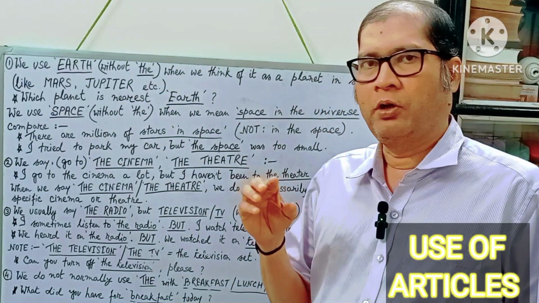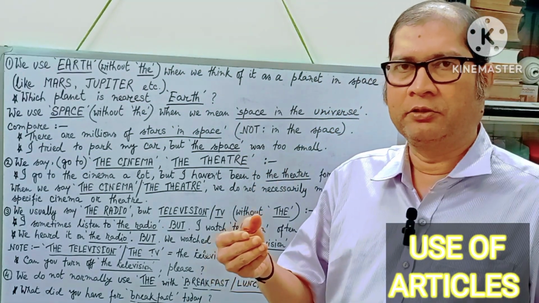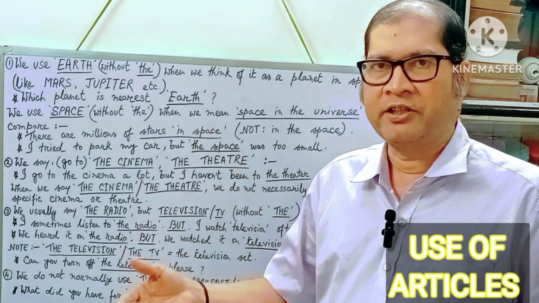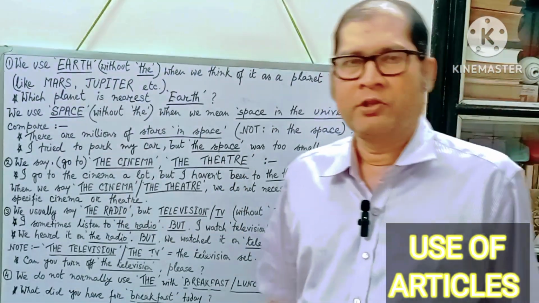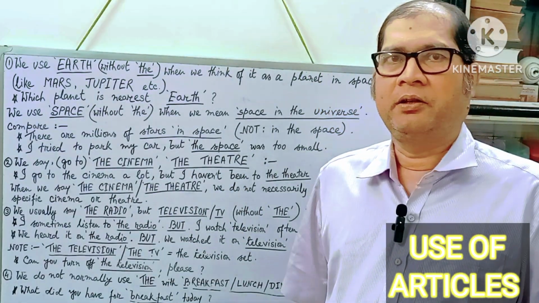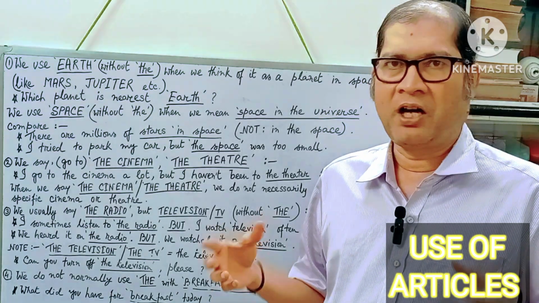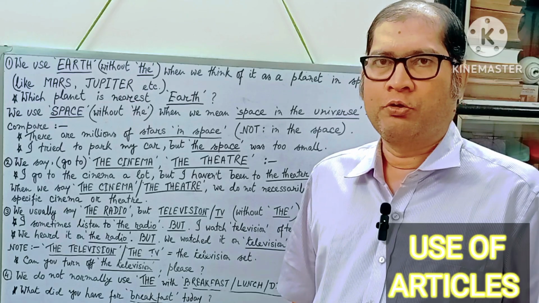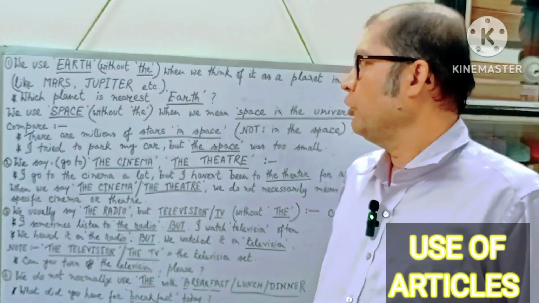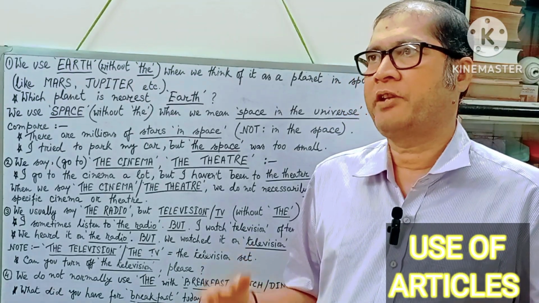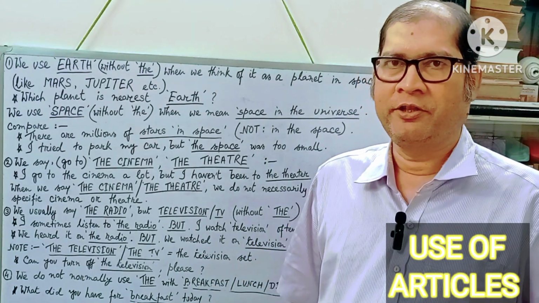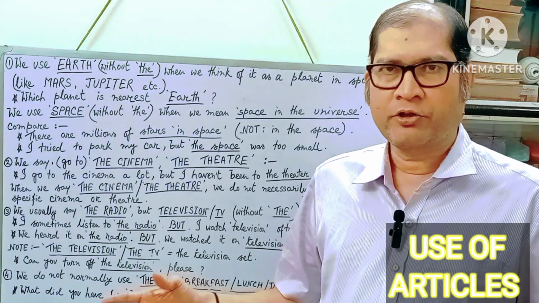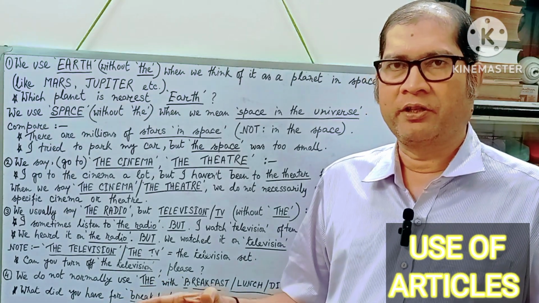Here you see, if you use a certain article, the meaning is something, whereas if you change that article, the meaning gets changed. So you understand very well the important role that articles play in English. So be very attentive to today's lessons. I will just cite an example sentence first, and that is, man is mortal. It's a very well known sentence. Everybody knows the meaning of this sentence.